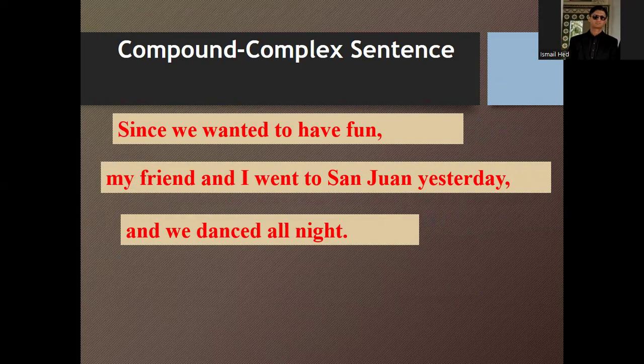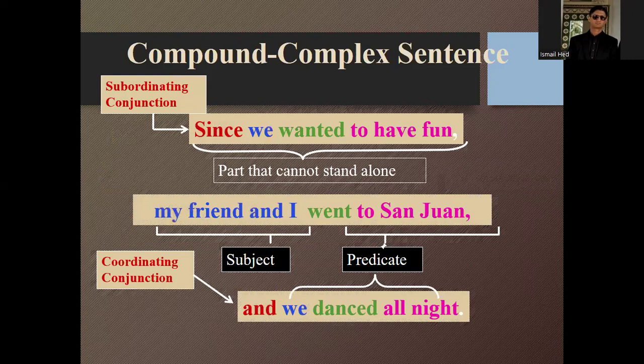Since we wanted to have fun, my friend and I went to St. John yesterday and we danced all night. So, in a way, it would have three different clauses that are connected through conjunctions. Look at the explanation. The part that cannot stand alone in this sentence is "since we wanted to have fun." Similarly, another conjunction, "and we danced all night." This also cannot stand alone, although it fulfills the requirement of subject as well as predicate.